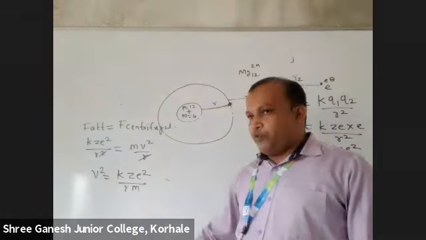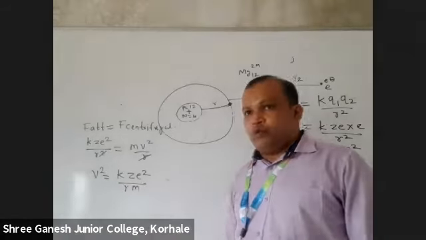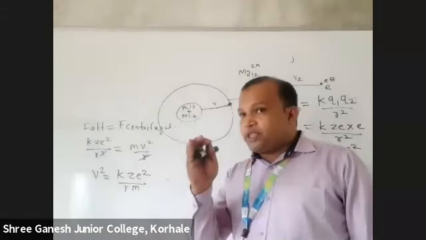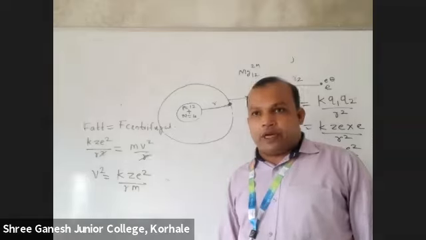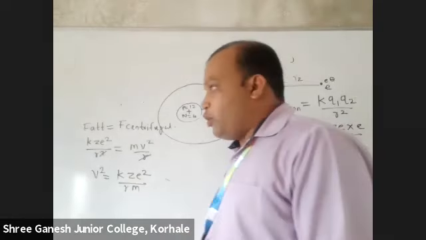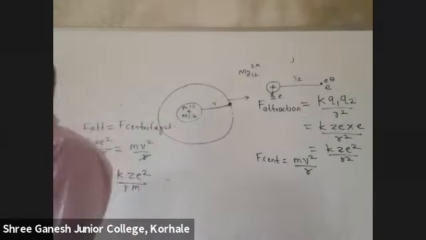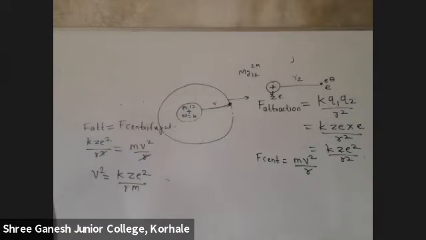Now, why did I remove v square? You'll understand why, because of Bohr's second postulate. What is Bohr's second postulate? Now, don't see in the notebook. You tell me what is Bohr's second postulate. Electron will revolve only when its angular momentum is equal to an integral multiple of h upon 2 pi.